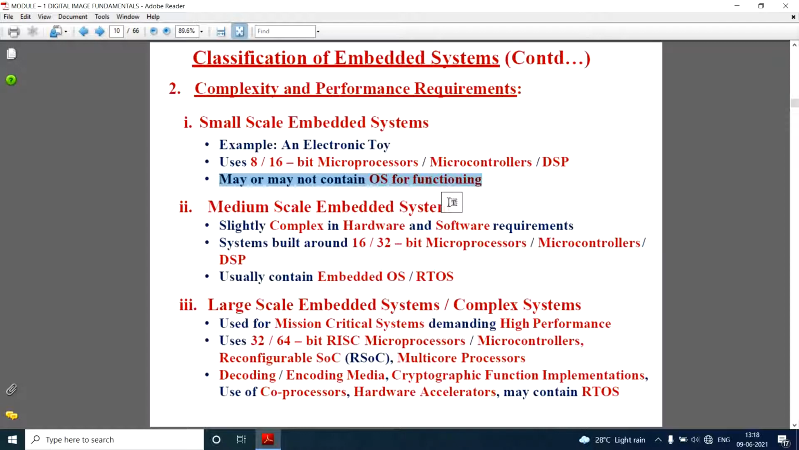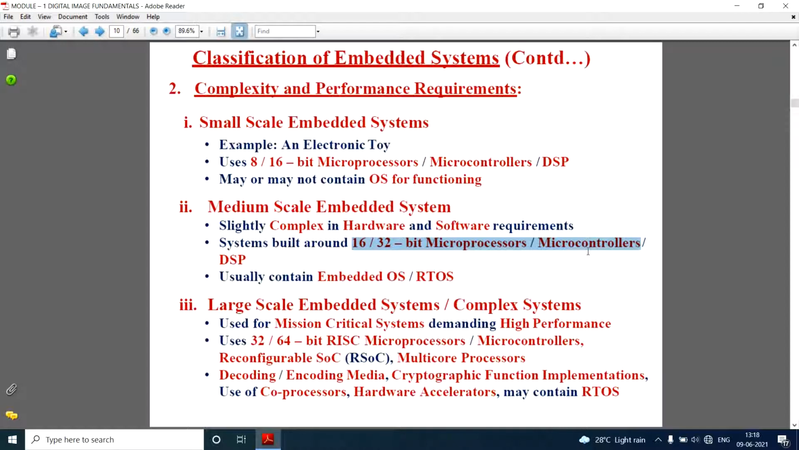Then we have medium scale embedded systems. In medium scale embedded systems, the hardware and software requirements are slightly more complex compared to small scale embedded systems. These systems are built around 16 or 32-bit microprocessors or microcontrollers. In the small scale we had only 8 or 16-bit microcontrollers, but in the medium scale, 16 or 32-bit microprocessors or microcontrollers are used to build these systems.